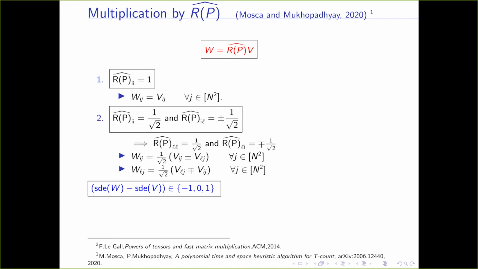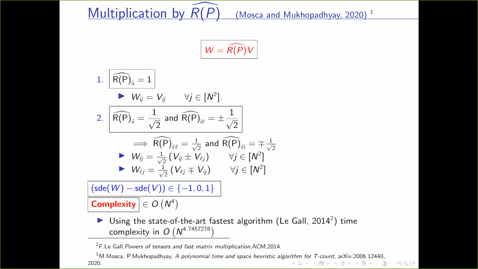And this implies, which is crucial, that the SDE of W differs from the SDE of V by at most 1. And this is crucial for our heuristic algorithms. The complexity of this multiplication operation is order n to the power 4, which is much faster than if you would have used the fastest multiplication algorithm available, that is by Le Gall. It would have taken a time complexity of nearly n to the power 4.5.